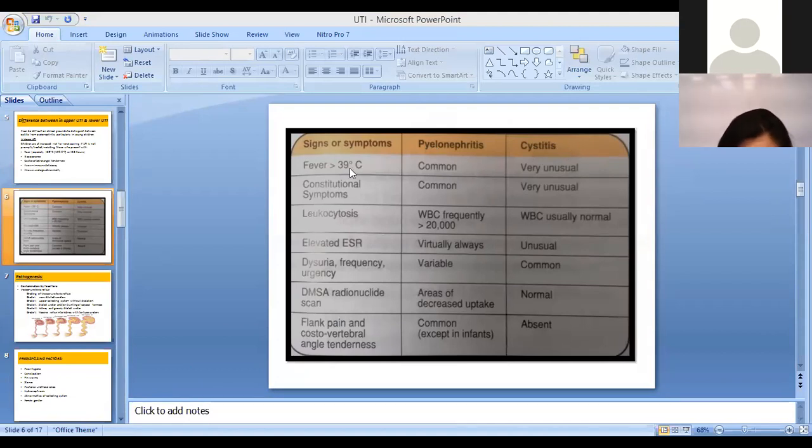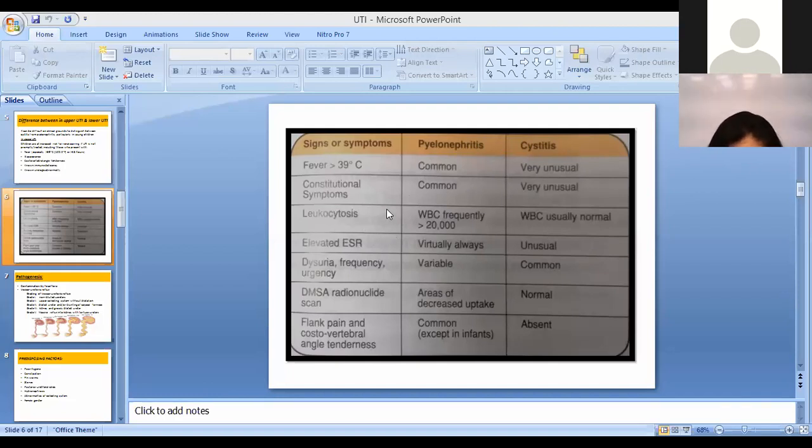Fever will be more common in pyelonephritis because it is going to be a more systemic type of illness, while in cystitis it will be very local inflammation, so it will be unusual to have fever of more than 39 degrees centigrade. Constitutional symptoms mean lethargy, nausea, lack of appetite. These are more common in systemic illness, which is pyelonephritis, upper urinary tract infection, and less common in cystitis.